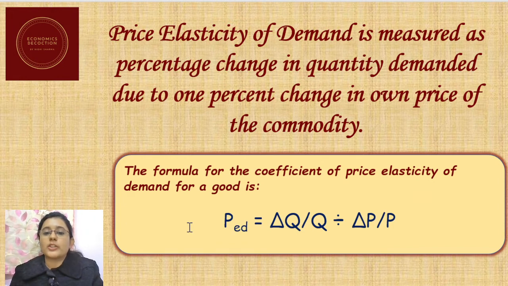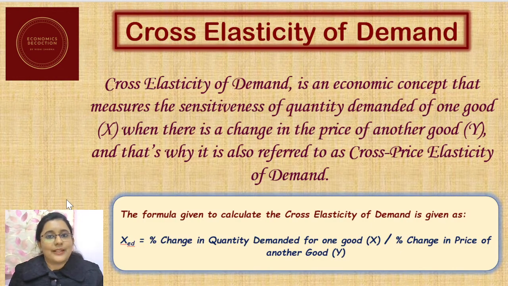This basically shows what will be the percentage change in quantity demanded due to 1% change in own price of the commodity. So this is basically the idea of price elasticity of demand. Now let's proceed further to cross elasticity of demand.